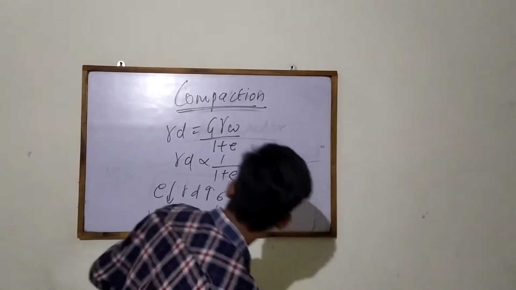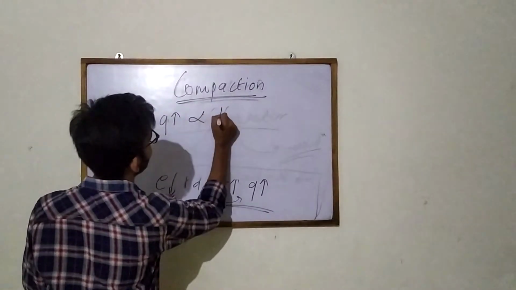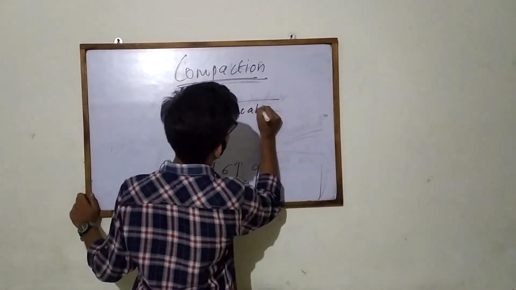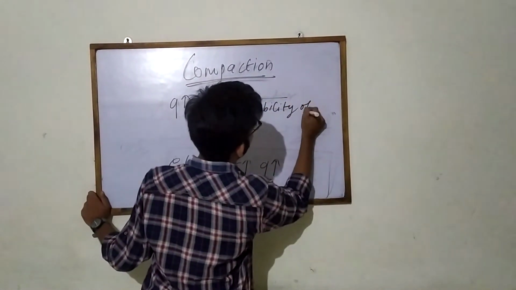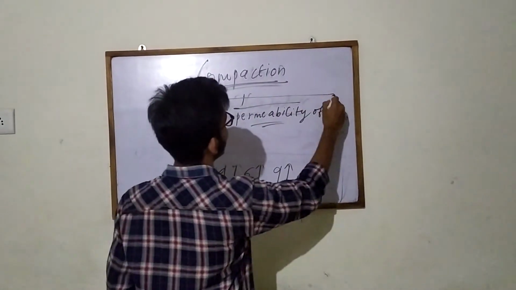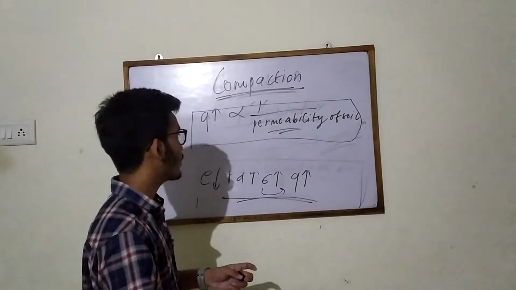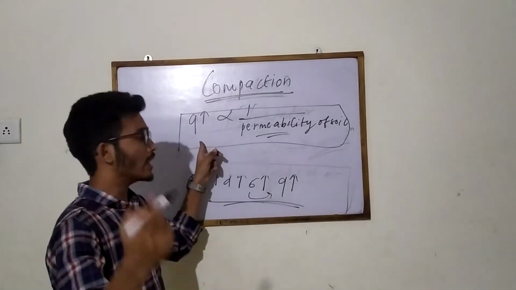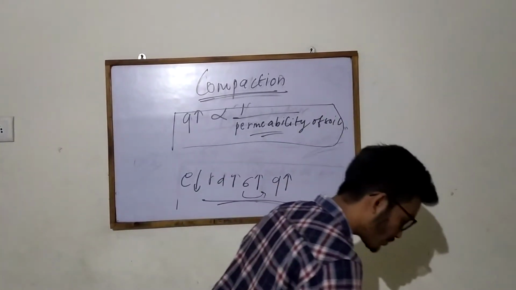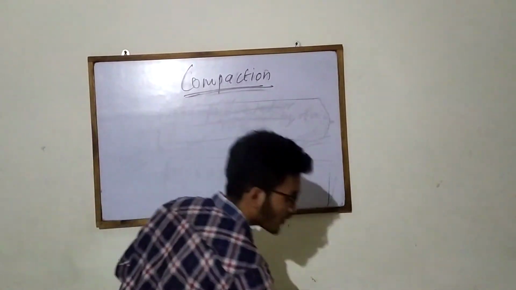And from this point we come to know that as the bearing capacity of the soil increases, permeability of the soil decreases, as they are inversely proportional. So there will be less flow of water, or a stoppage of flow of water from one phase to another. So as the bearing capacity of the soil increases after the process of compaction, the permeability of the soil decreases.